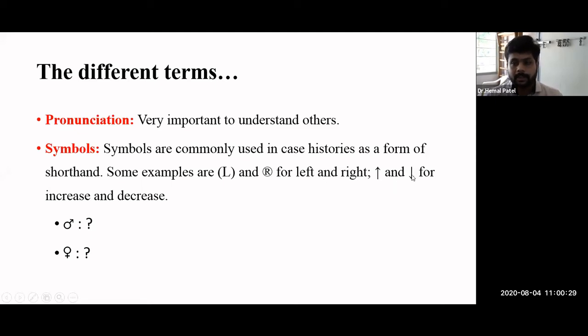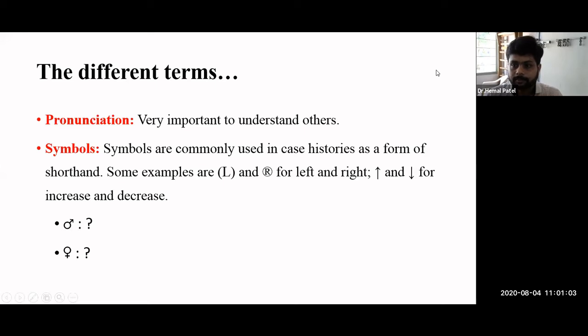For example, if in my report there is an increase in temperature, I will not write the full sentence "increase in temperature." Instead, I use the upward arrow and TMP for temperature. That is a short form, and it is universally accepted. We can use those types of symbols, but only universally accepted symbols. Okay, can anyone tell me the meaning of these symbols? Anyone?